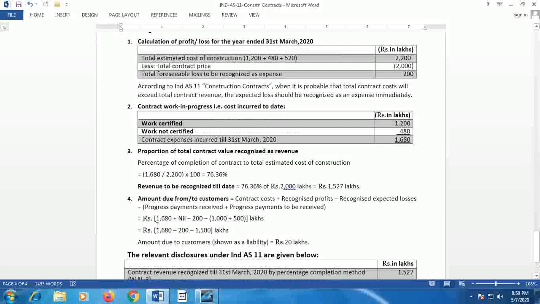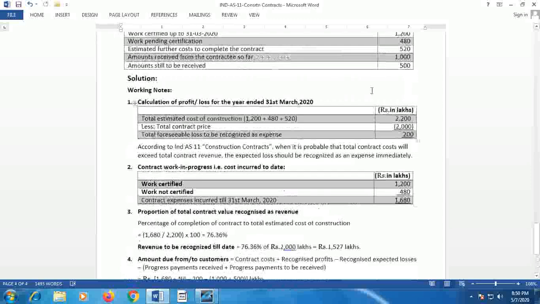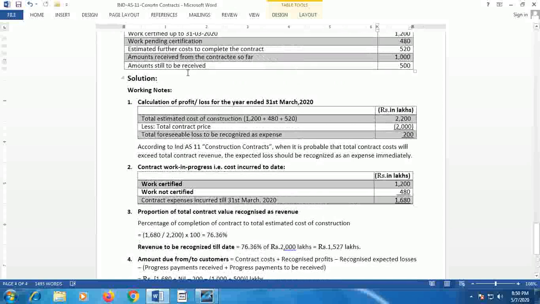So 1,680 plus nil minus 200, minus the cumulative progress payments received, 1,000. It is given in the problem that 1,000 lakhs is received from the contractee and the amount still to be received is 500.